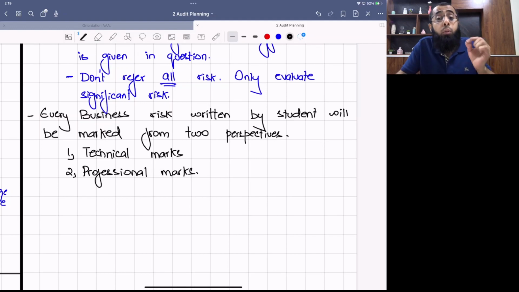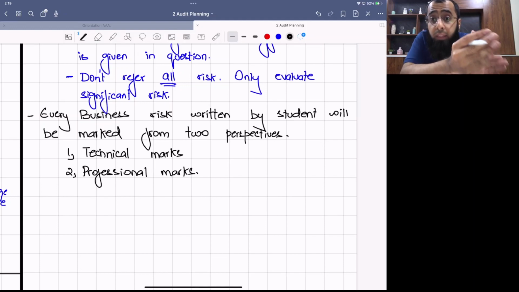Throughout your Advanced Audit and Assurance exam, whatever drafting or writing you do in your answer, you will be evaluated and marked on it from two perspectives. One is technical marks, the auditing and accounting knowledge, and one is professional skill marks: how well you have communicated your answer, how well you have evaluated the scenario, how well you have made judgments in your risk, like where you determine that this risk is a greater risk, this risk is a significant risk.